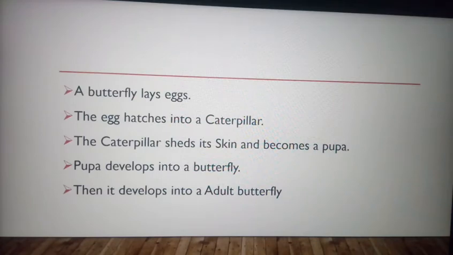The same way, a butterfly also has a lifespan. I mean to say, how long it can live, or how long it can stay alive. Both are the same thing. So a butterfly can live up to 20 to 30 days. This is the lifespan of a butterfly.